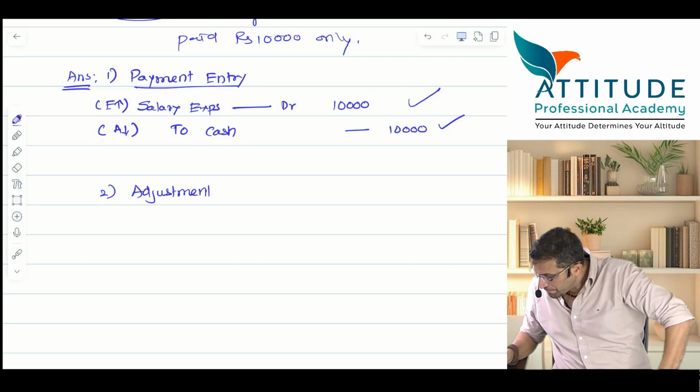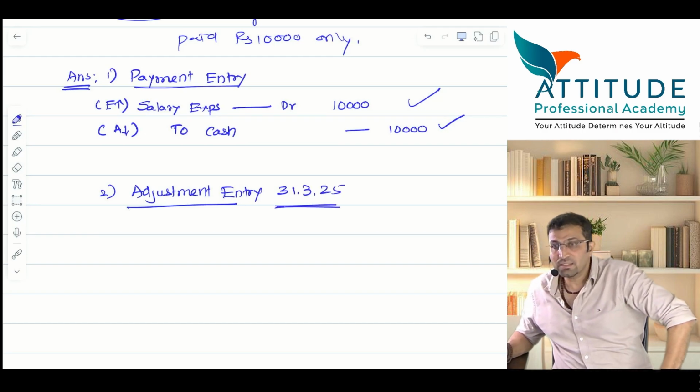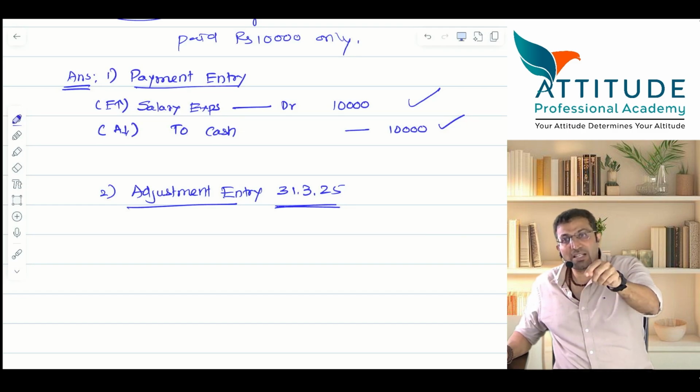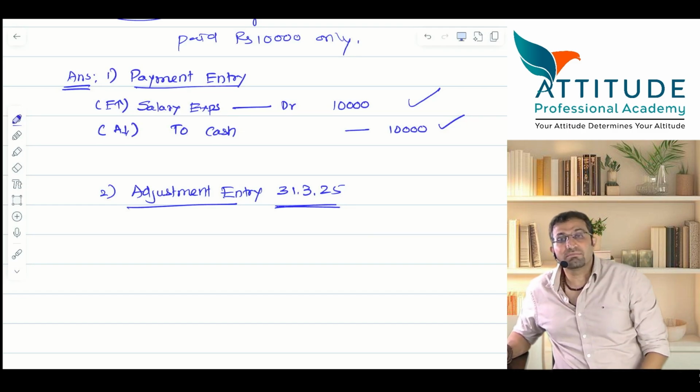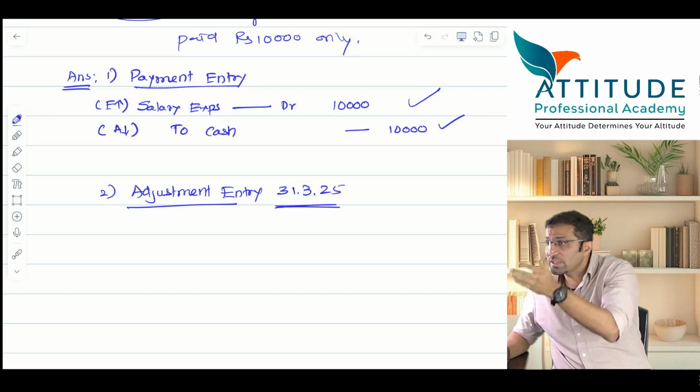Adjustment entry. And this adjustment entry, guys, always remember it is passed on 31st March only. Why? Because only on 31st March you will come to know whether it is outstanding or not. So on 31st March you have to see your wage register.